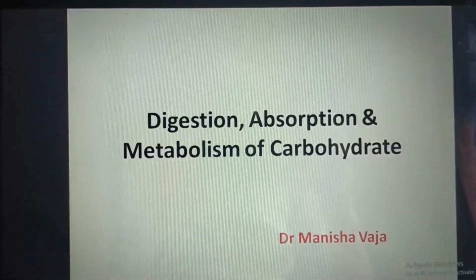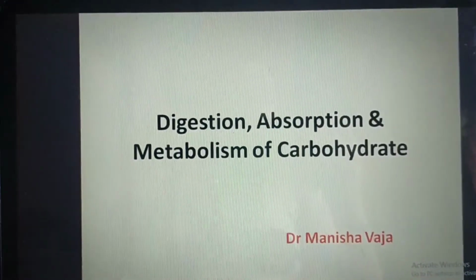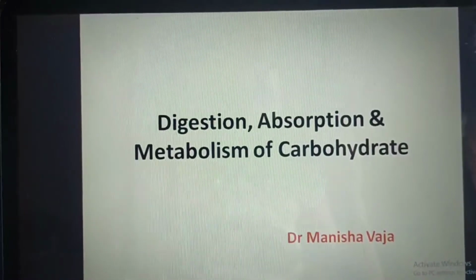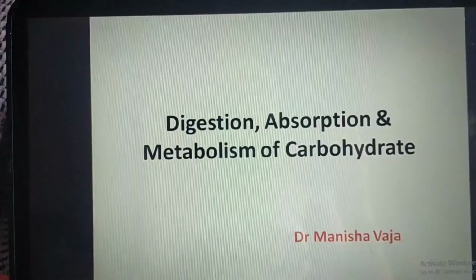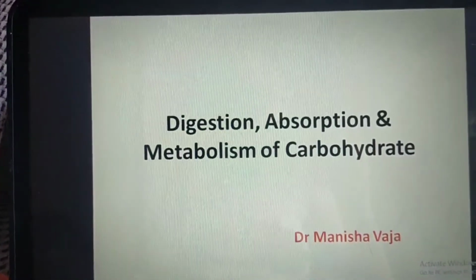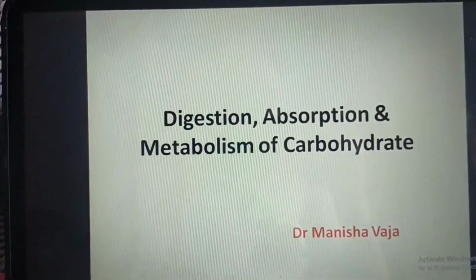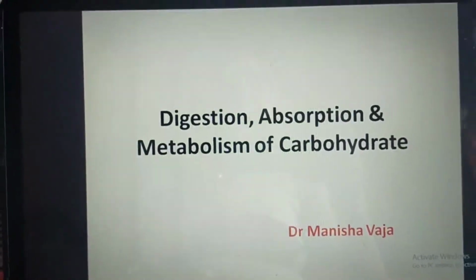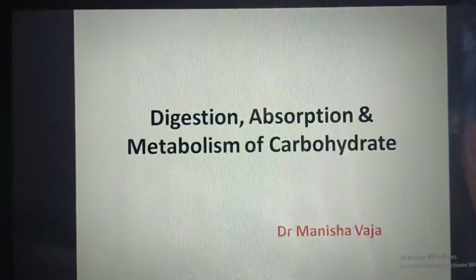Hi everyone. So today we are going to talk about our next topic of digestive system, which is digestion, absorption and metabolism of the carbohydrate. Again, it is important from the exams point of view. This is a frequently asked question: describe the digestion of carbohydrate, or describe the digestion, absorption and metabolism of the carbohydrate, in a 10 marks question. So let's start.